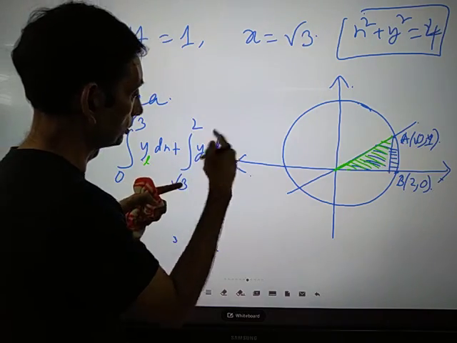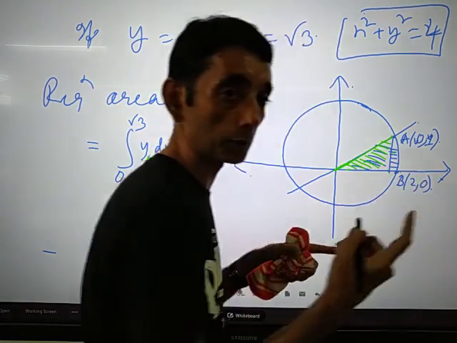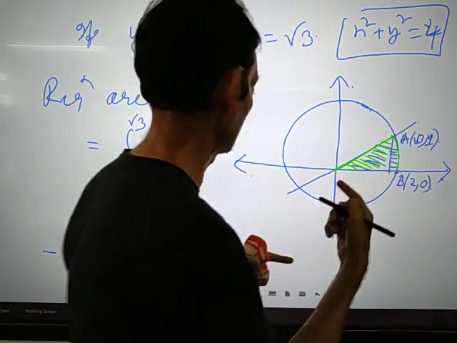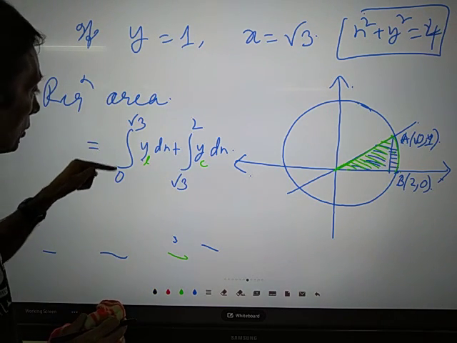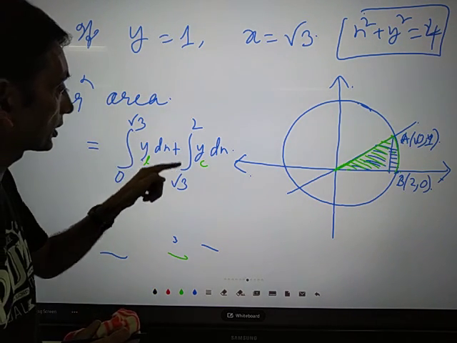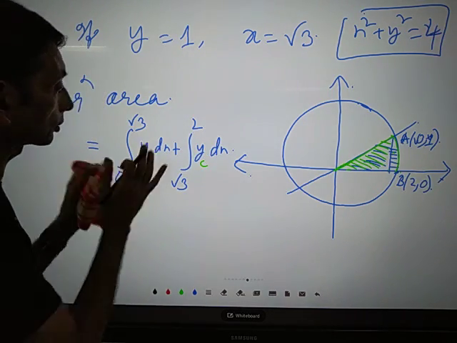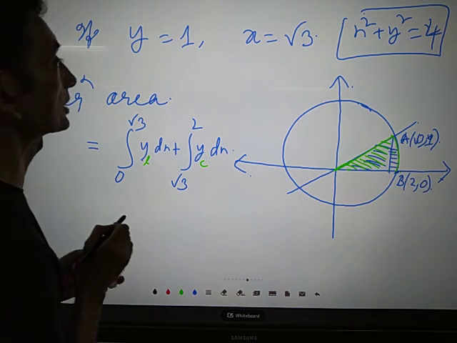Then from root 3 to 2, this portion is not bounded by the line but by the curve, meaning the circle, so you write y_C. So it's the integral from 0 to root 3 of y_L dx plus the integral from root 3 to 2 of y_C dx. If you write it like this, you are not going to make a mistake in the exam. So the next step is this.